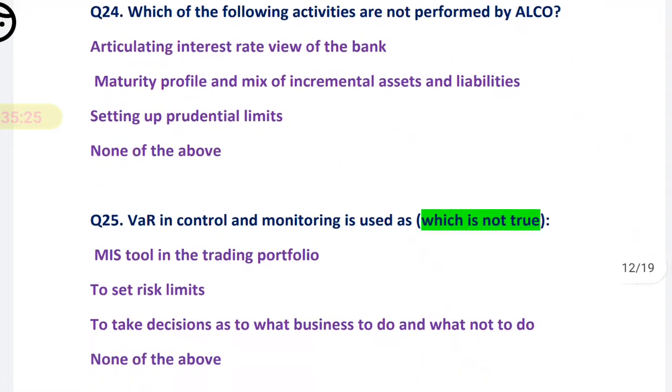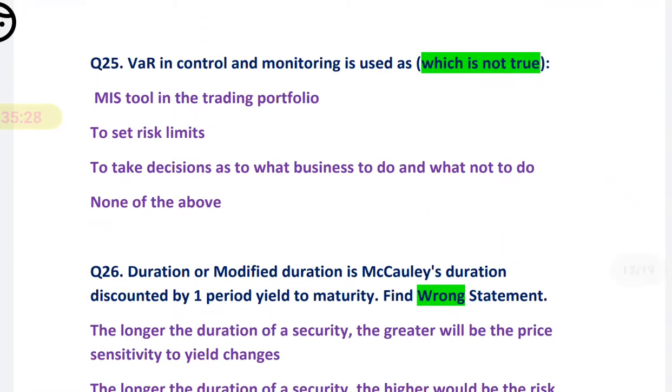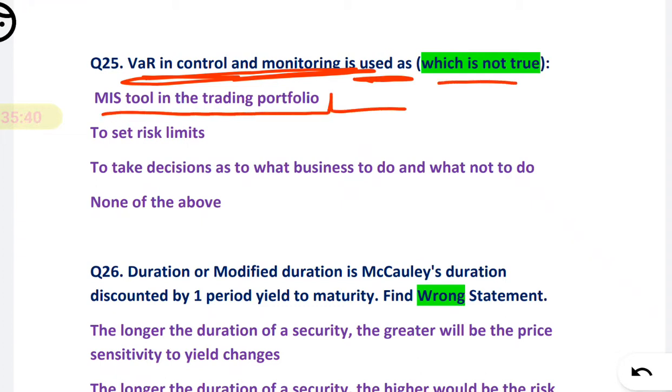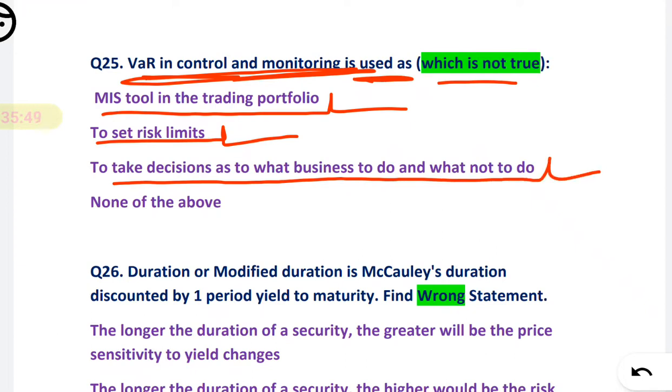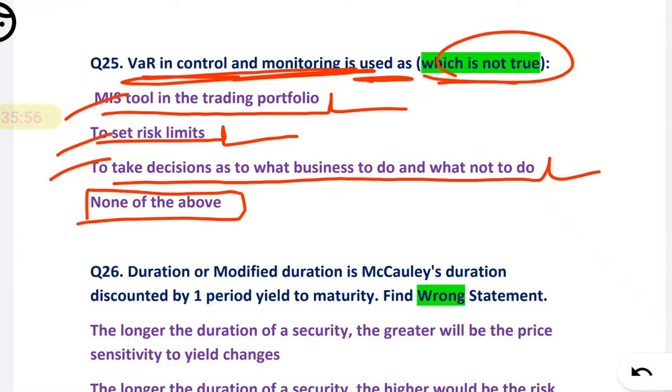Next, which of the following is not true? Okay, see, VaR in control and monitoring is used as, which is not true. First, MIS tool in a trading portfolio to set risk limits, to take decisions as to what business to do and what not to do. Yes, because it sets limits, also gives the risk. So what you will mark? Not true. All are true. So none of the above you have to mark.